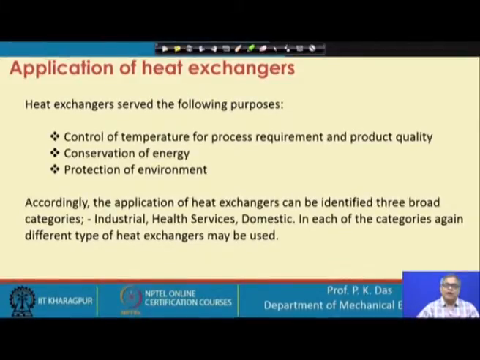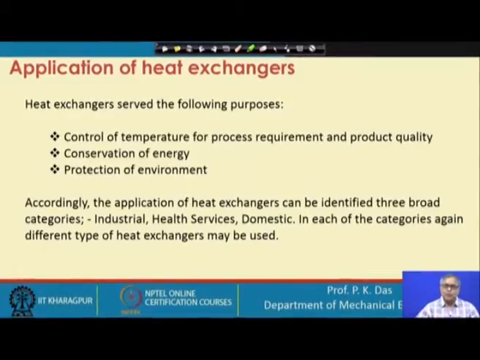If we think of a power plant, how many different varieties of heat exchangers can you expect to see? It is better to give some time and think about how many different varieties of heat exchangers you may expect in a power plant.